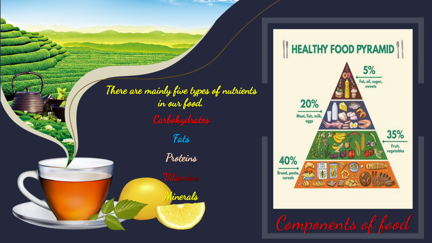That is 40% we have to take carbohydrates. 35% we have to take fruits and vegetables. 20% we have to take milk and milk products, that is protein. And 5%, meaning a lesser amount, we have to take fat. So this is the percentage we have to take the nutrients in our diet daily, which is called the food pyramid.